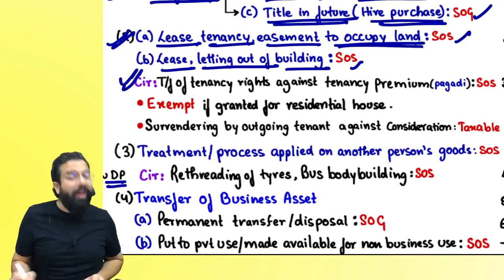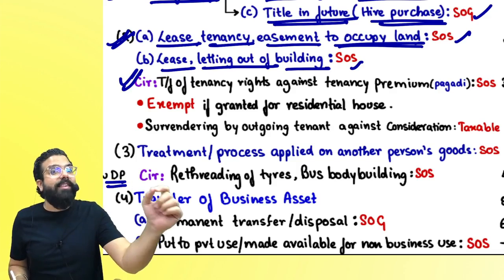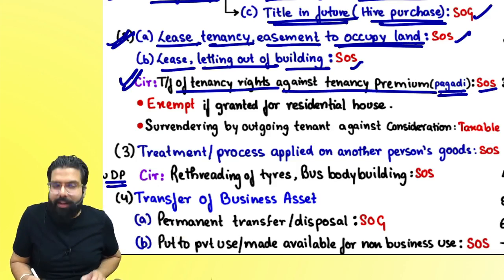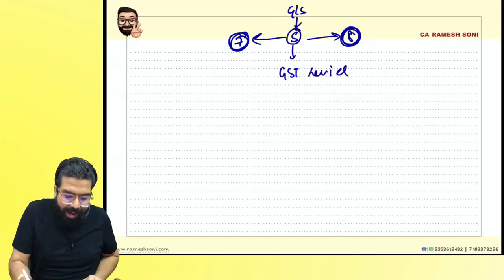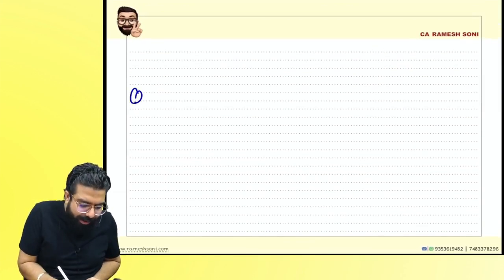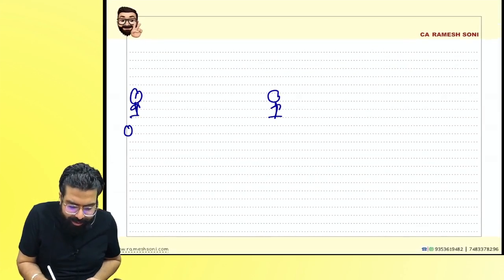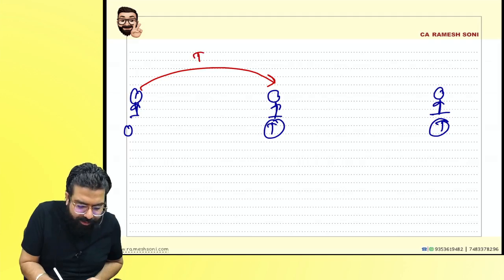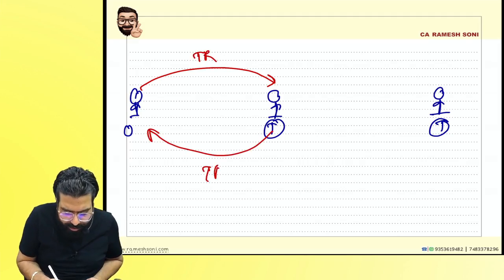Then we had a circular over here, transfer of tenancy right. Baba, tenancy right against tenancy premium, which is pagdi system, is always supply of service. I went in and told you like this. There is an owner, there is a tenant, and there is a tenant who will come newly. Correct, everyone? When the owner gives him the right, which is tenancy right, he will go ahead and give tenancy premium.